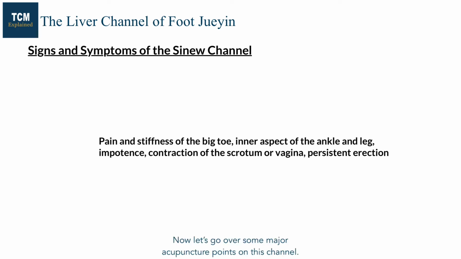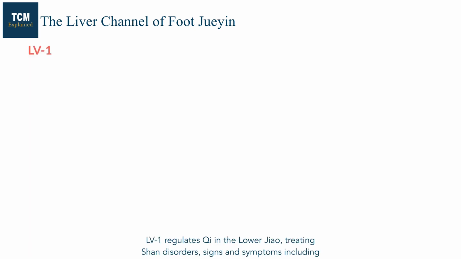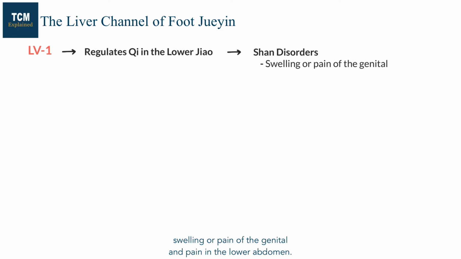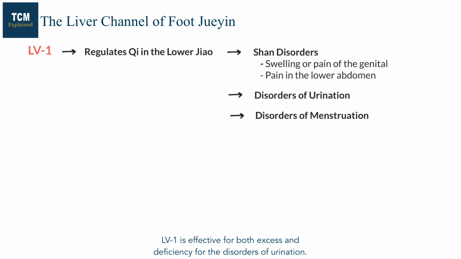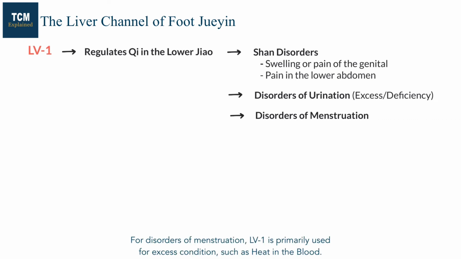Now let's go over some major acupuncture points on this channel. Liver 1 regulates qi in the lower jiao, treating shan disorders, with signs and symptoms including swelling or pain of the genitals and pain in the lower abdomen. It is also indicated for disorders of urination and menstruation. Liver 1 is effective for both excess and deficiency for disorders of urination. For disorders of menstruation, Liver 1 is primarily used for excess conditions, such as heat in the blood.